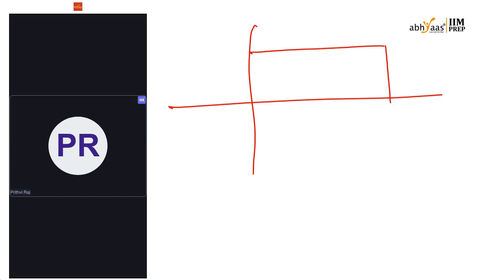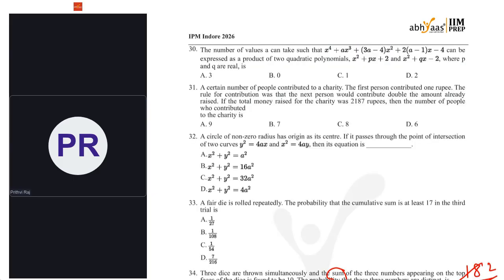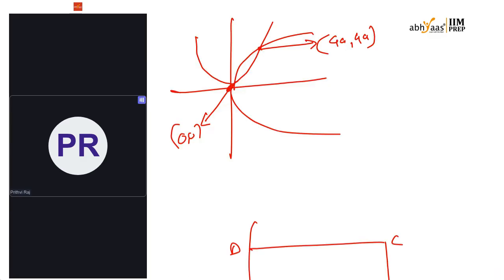So we have to assume that the rectangle is on a coordinate axis, and each corner of the rectangle will be taken as coordinates. We can get the corners by assuming that one of the corners is at the origin. If I take this as origin, let us name this one A, B, C and D. AB is 72 centimeters, so this length is 72 centimeters.